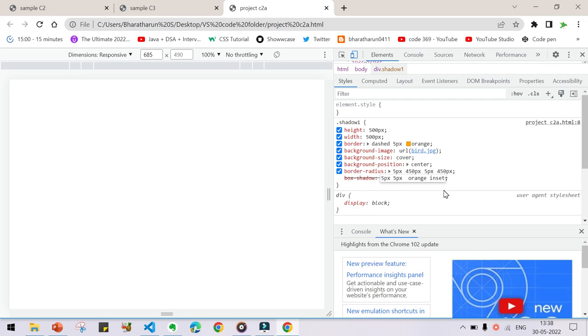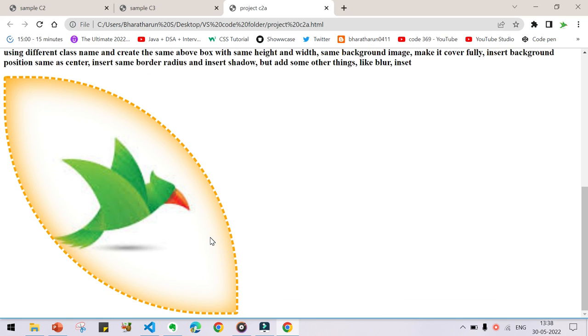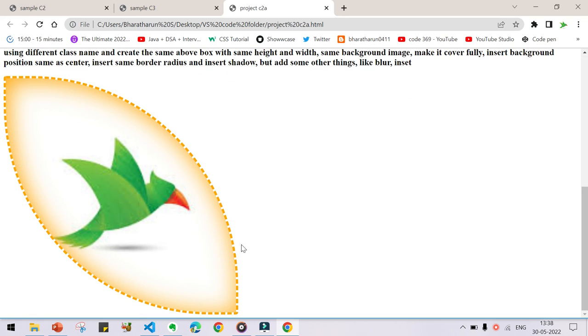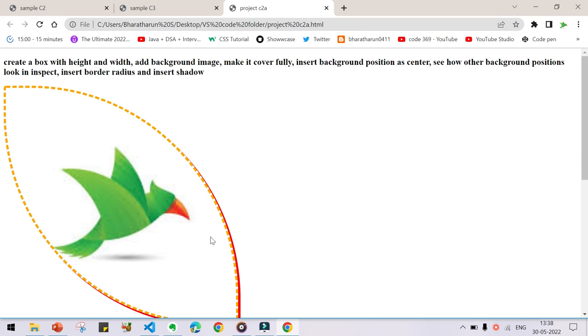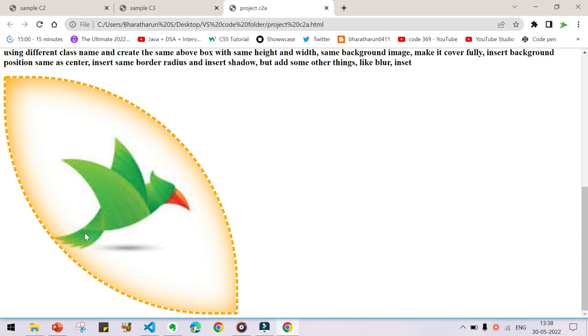Give 50 pixel and press enter. Now it is okay. Just close this. You can see 50 pixel of blur here. Blur with inset, this is looking beautiful. This is outside and this is inside. That's the difference. Here we don't have any blur, here we have inserted the blur, that is the difference.